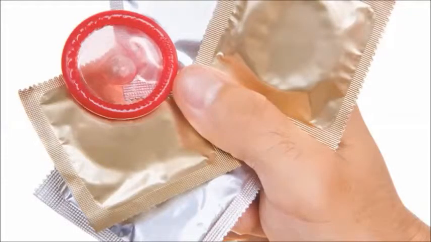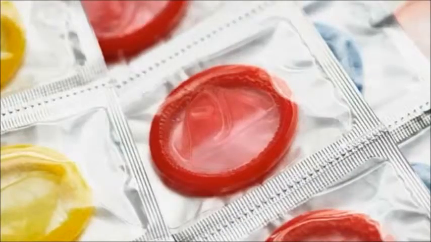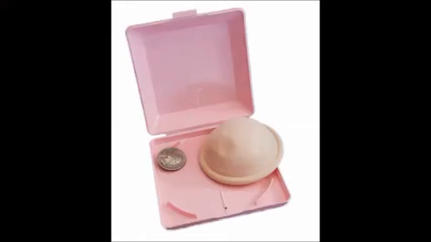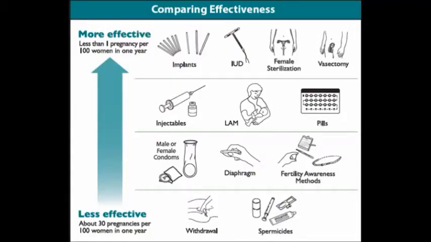There are two kinds of barrier methods. One is using a condom. A male condom is a sheet made of animal membrane, rubber, or plastic. When placed over the erect penis, a condom is a barrier device because it collects the semen instead of allowing it to release into the vagina. The second is using the diaphragm or the cervical cap. They are flexible latex devices that are placed over the cervix within the vagina, where they prevent sperm cells from passing from the vagina through the cervical canal of the uterus.